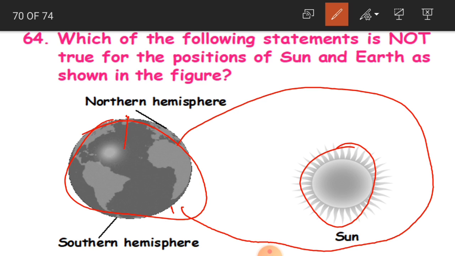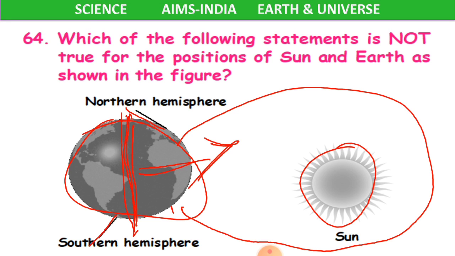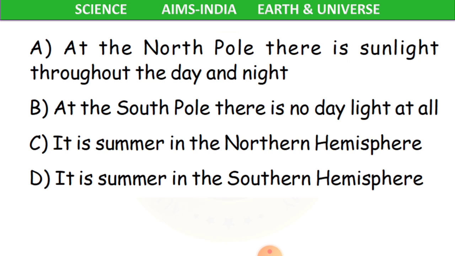Now if you divide the earth here, this is northern hemisphere, this is southern hemisphere. Which part is facing the sun children? Yes, the northern hemisphere is facing the sun. This you have to remember here. According to the picture, the northern hemisphere is facing the sun. According to this, which of the following statements is not true? That you have to identify.